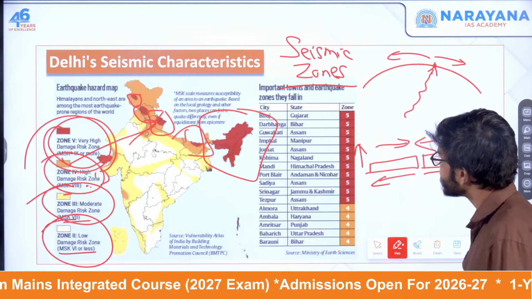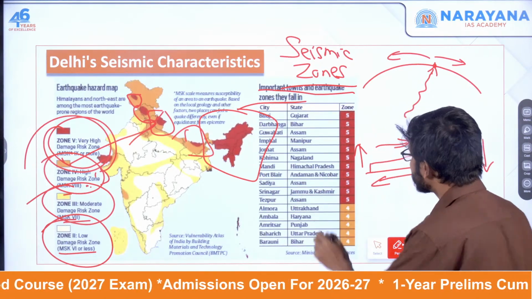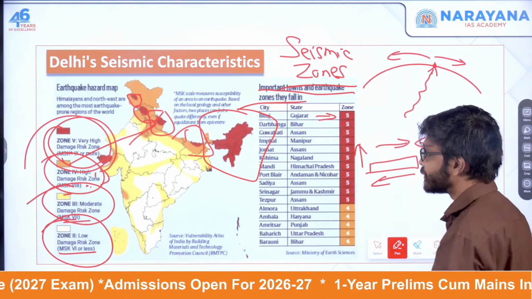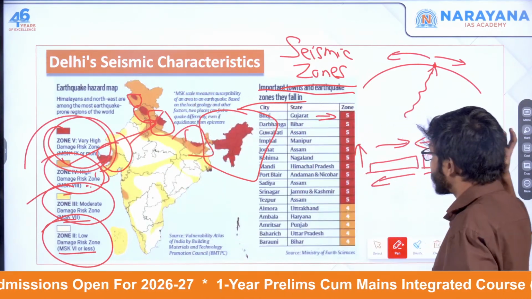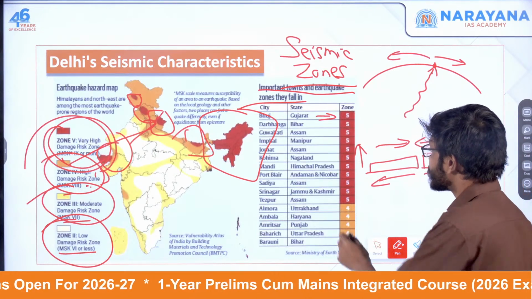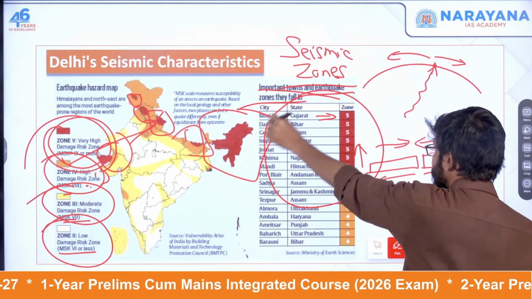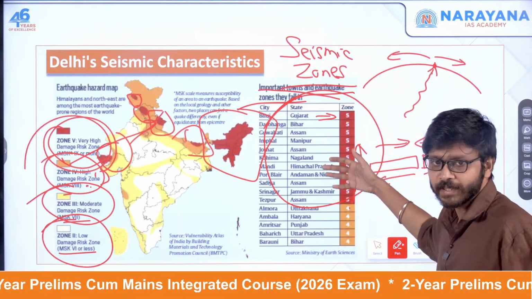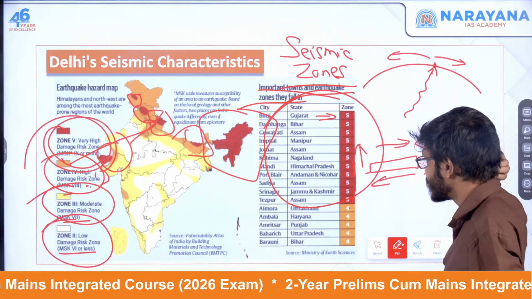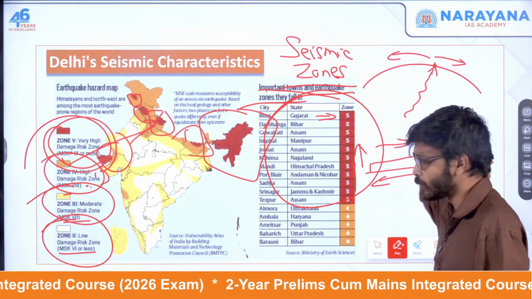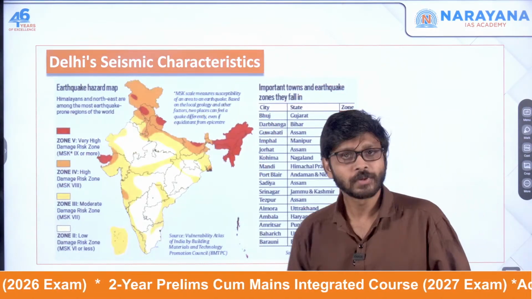Here you can also see important towns and the earthquake zones they fall in. Bhuj in Gujarat is in zone 5. In the Kutch region we also had a very severe earthquake in the later period. Bihar, Assam, Manipur, the entire northeast region, is in zone 5. In the Kashmir region, some areas like Srinagar are also in zone 5. So we have divided it into different areas.